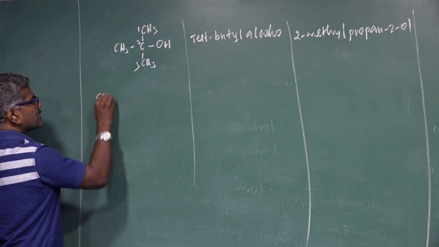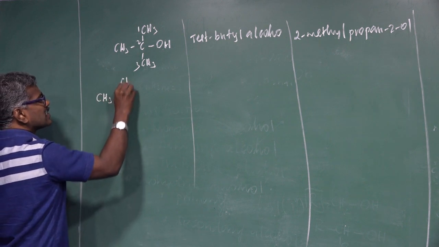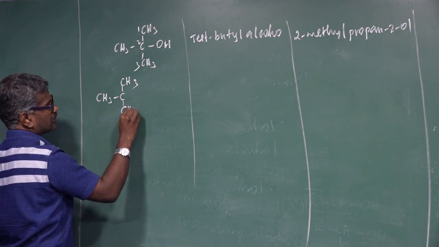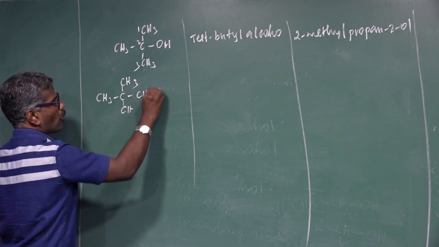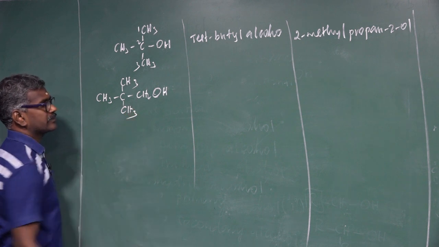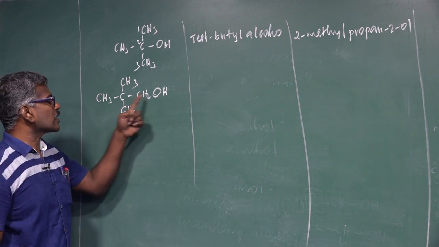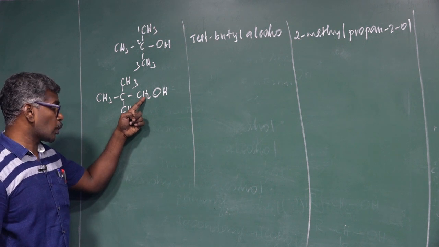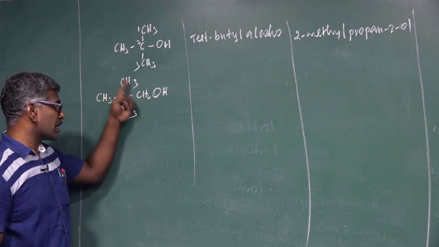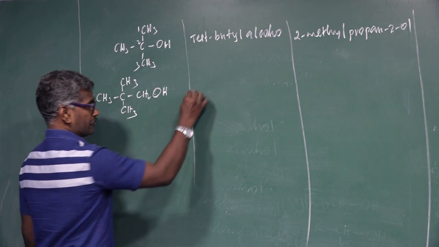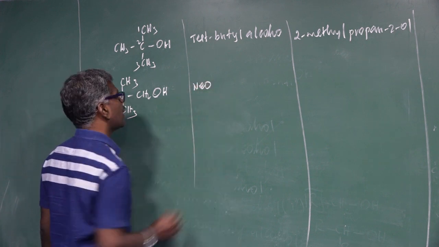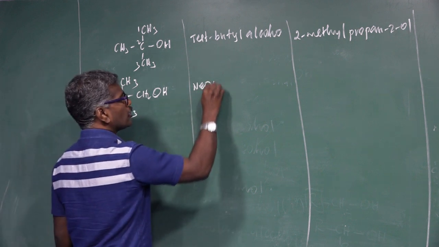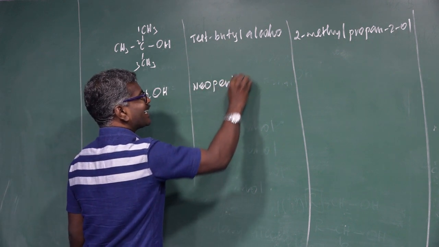Another one. CH3, C, CH3, CH2, OH, CH3. Here the functional group is attached to the carbon carrying 2 hydrogens and 1 alkyl group. This is called neo. Totally how many carbon atoms? 1, 2, 3, 4, 5. Neopentyl alcohol.